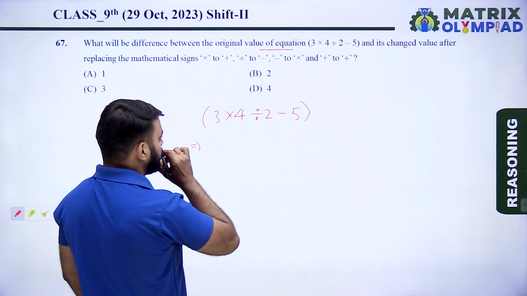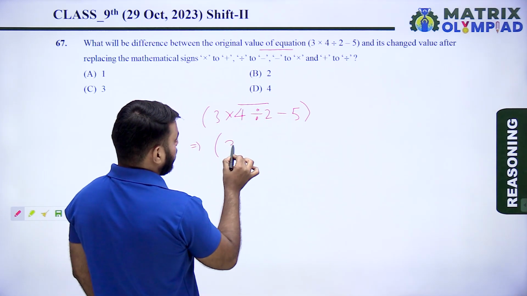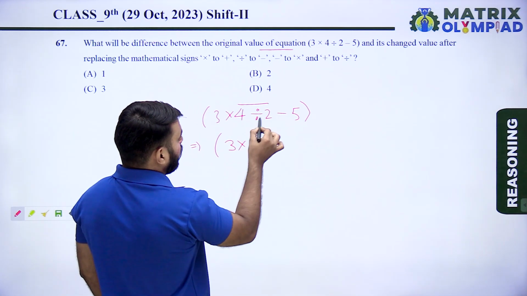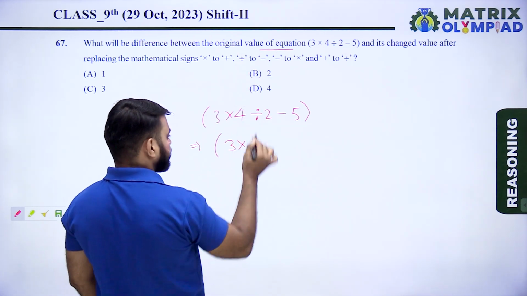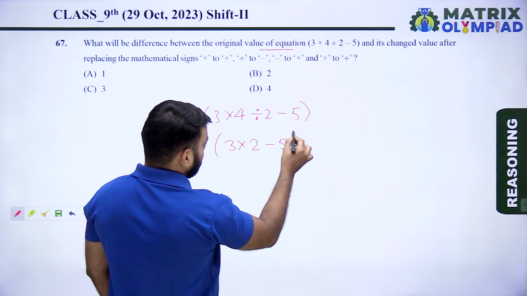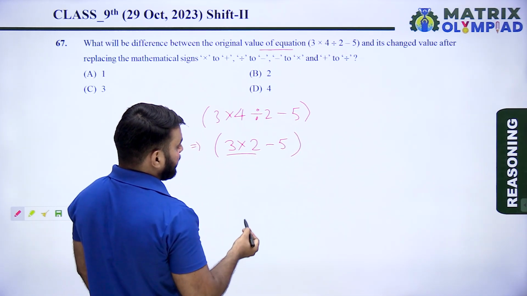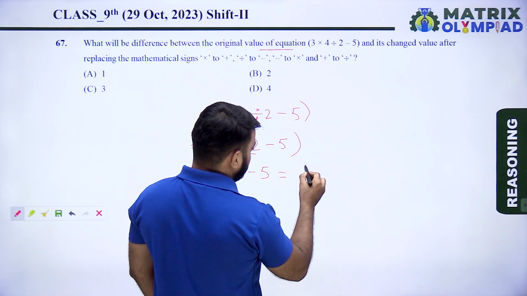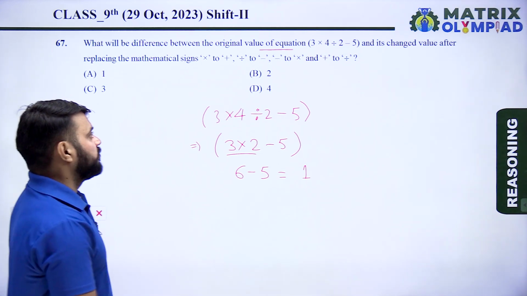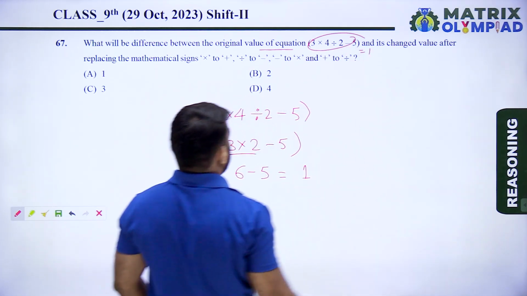First divide the numbers. 4 divided by 2 means 2, minus 5. Now multiply the numbers. 3 multiplied by 2 means 6, minus 5. So 6 minus 5 means 1. So the value of the given equation is 1.